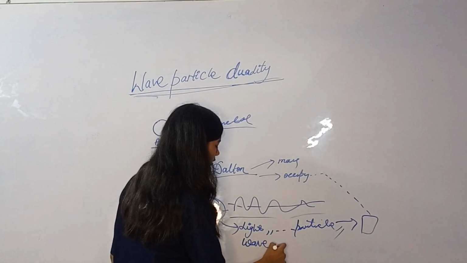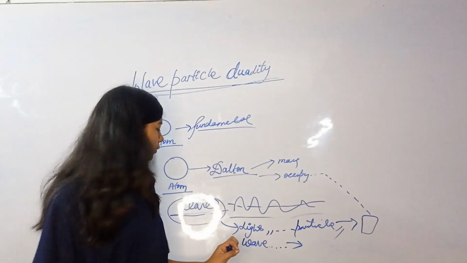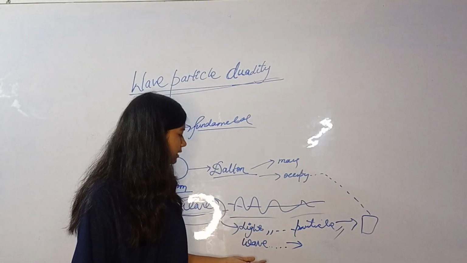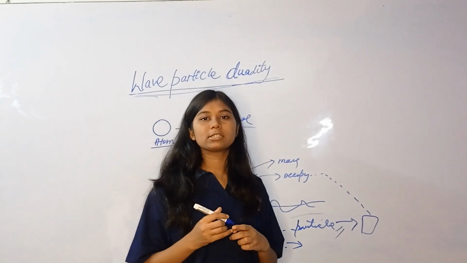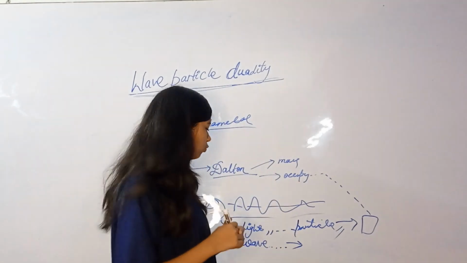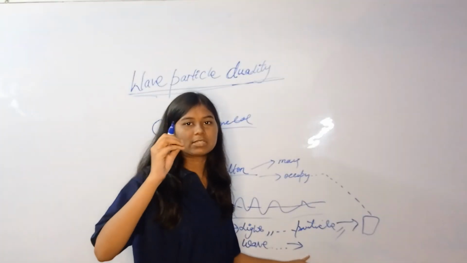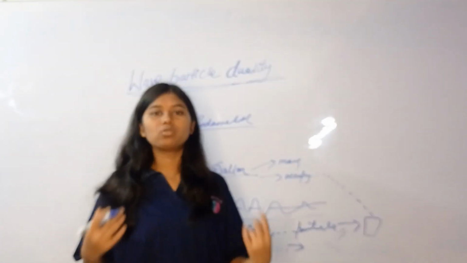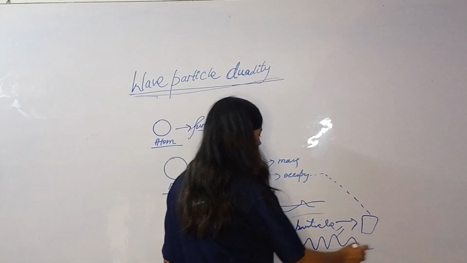So according to Huygens, light is not actually a particle, it is a wave. Because whenever we pass it through anything, it shows its duality, and somewhere it behaves as a particle and somewhere as a wave.